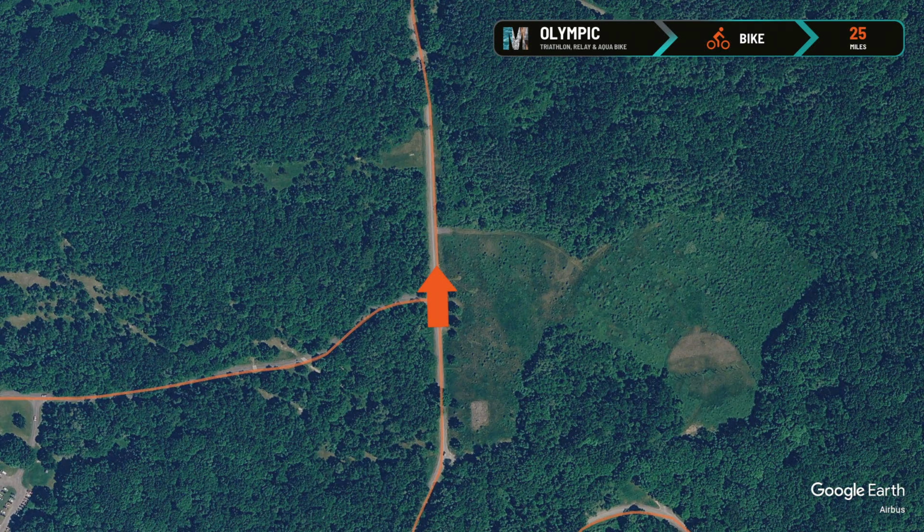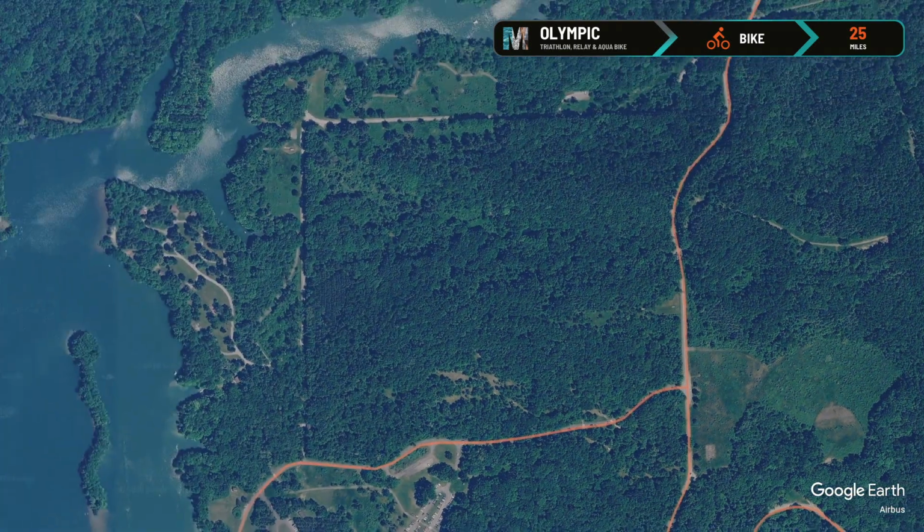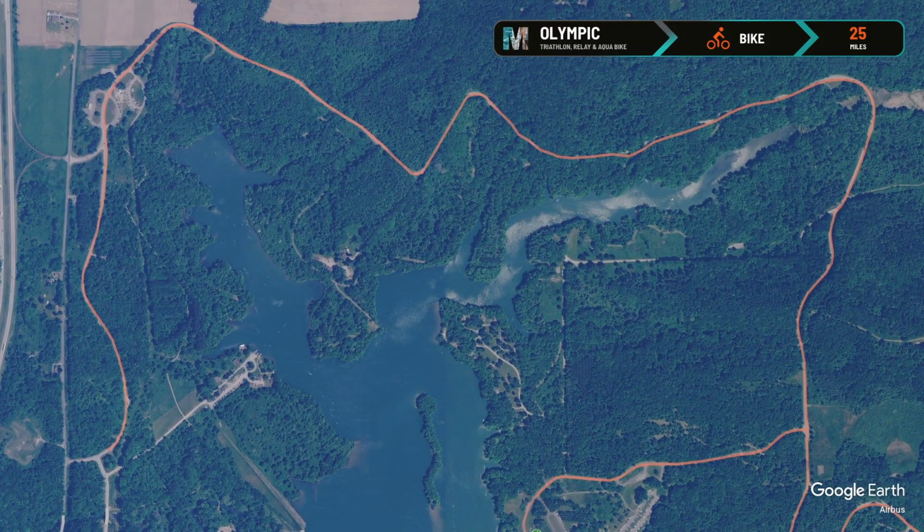Remember, athletes competing in this super sprint will be turning left on Lakeview Beach Road. You should not follow them. You will continue to head to the west side of Moraine State Park on North Shore Drive, passing the bike rental building and the start of the Moraine Bike Trail, heading toward the exit of the park. Once you reach this point, you'll execute another U-turn and head back towards Lakeview Beach Road.